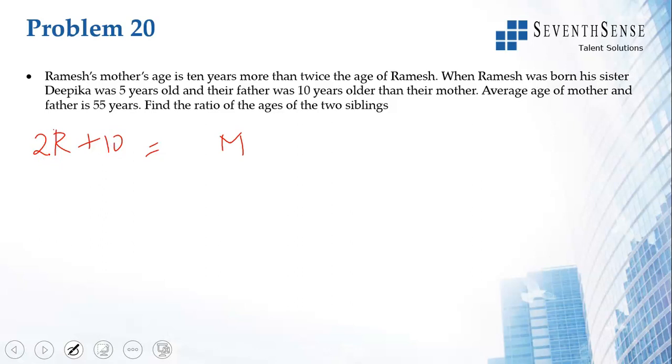When Ramesh was born, his sister Deepika was 5 years old. So Ramesh plus 5 equals Deepika. So Deepika is 5 years older than Ramesh. Father was 10 years older than their mother. So even now, we have seen that the difference between ages remains the same. So this is father. So these are the three equations that we have.